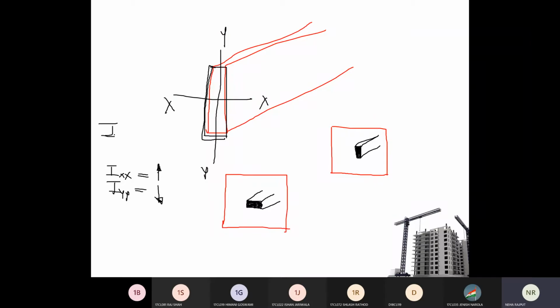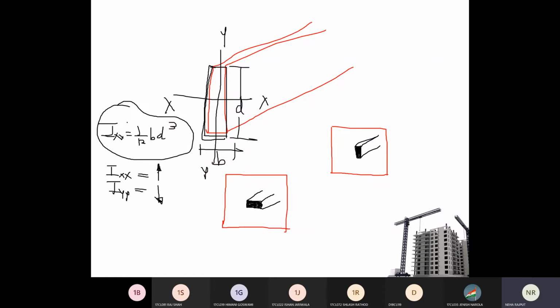Ixx. For a rectangle Ixx is 1 by 12 BD cube. This is your B, this is your D. So moment of inertia in Ixx will be more, right? And in Iyy it is less. So you need to place the shear wall in such a direction. Suppose if it is x direction, and if you want to resist lateral force in x direction more, then you need to place the stronger side of the shear wall in that direction only, right?